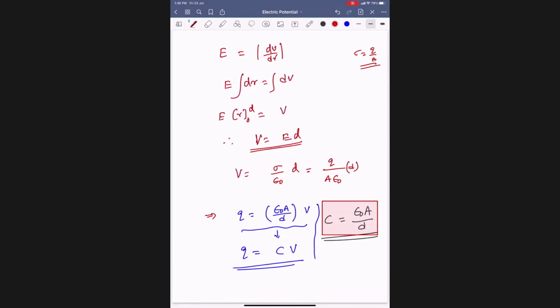Here V means the potential difference between the plates. Done this one, everybody.